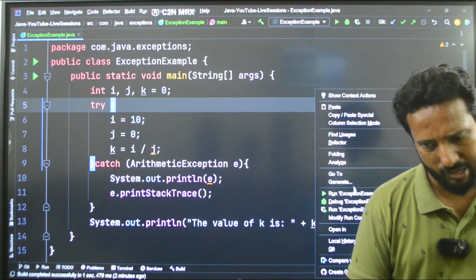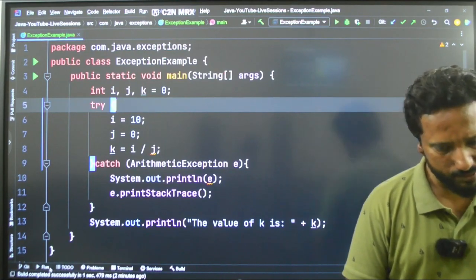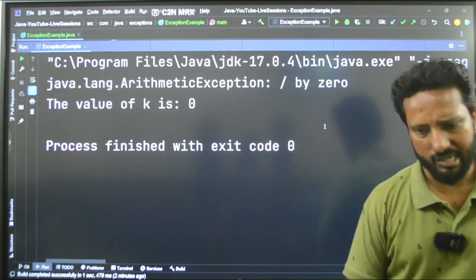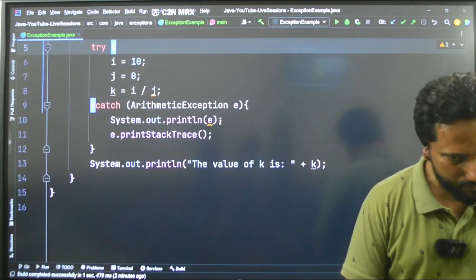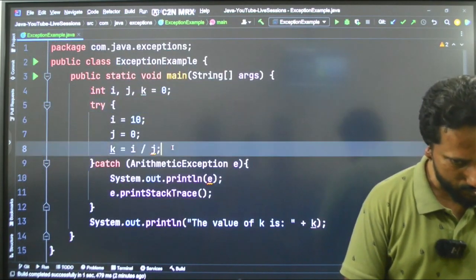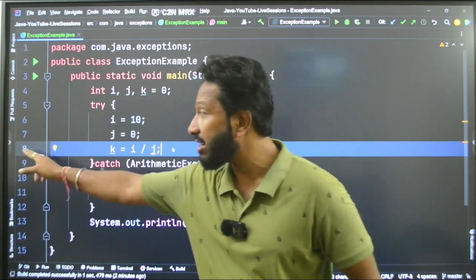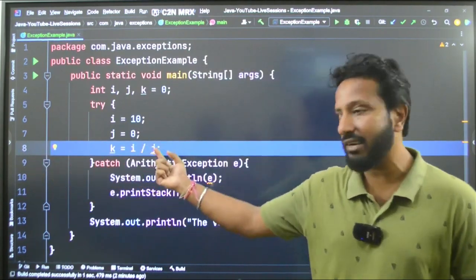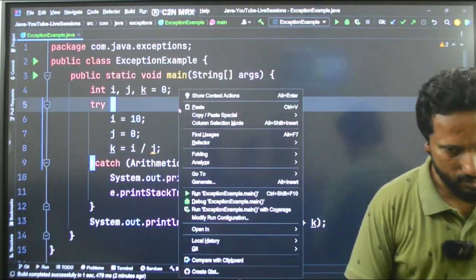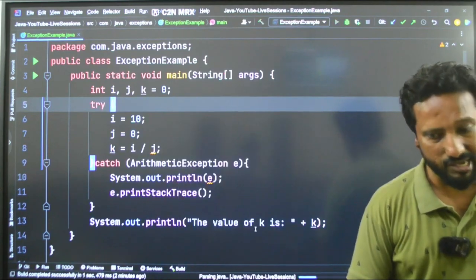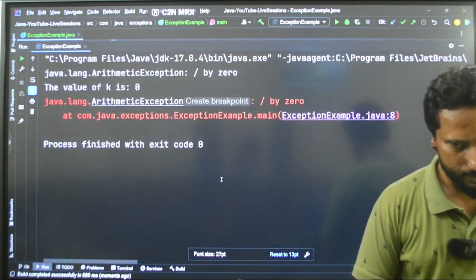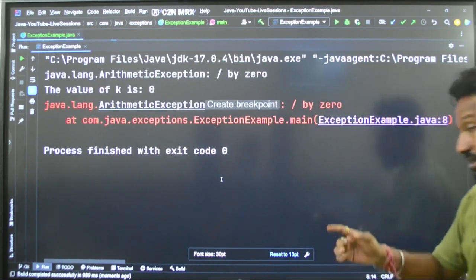Now see the output guys. Earlier, I did not have any line number of the exception. Now our exception is occurring at line number 8. Here it is occurring, right, because I am dividing by 0. So let's run this and see if we are able to successfully derive that line number or not. Guys, please have a look.